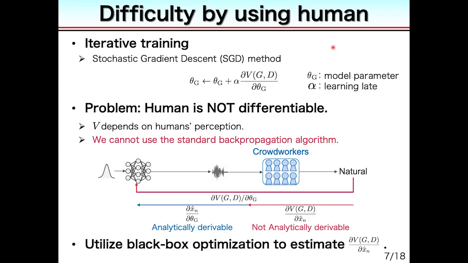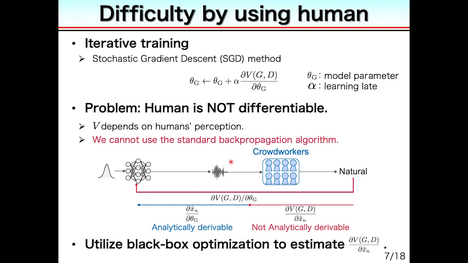To optimize the generator's model parameters theta g, we use stochastic gradient descent. The theta g is iteratively updated using the gradient partial v partial theta g. The critical problem here is that humans are not differentiable, as you know. The objective function v includes human perception. Therefore, partial v partial theta g cannot be analytically derived.